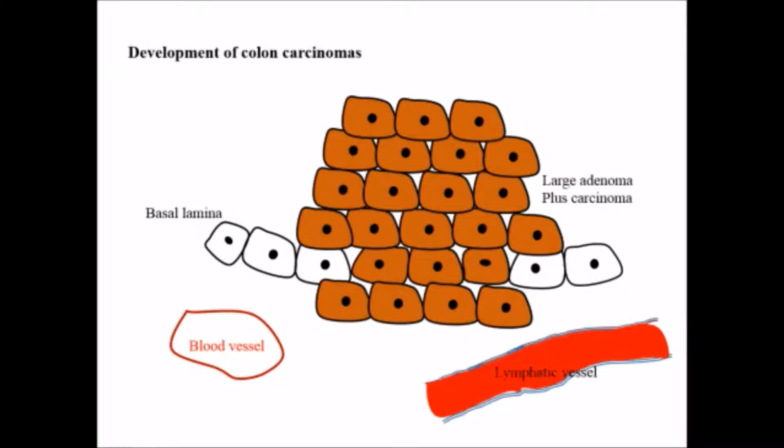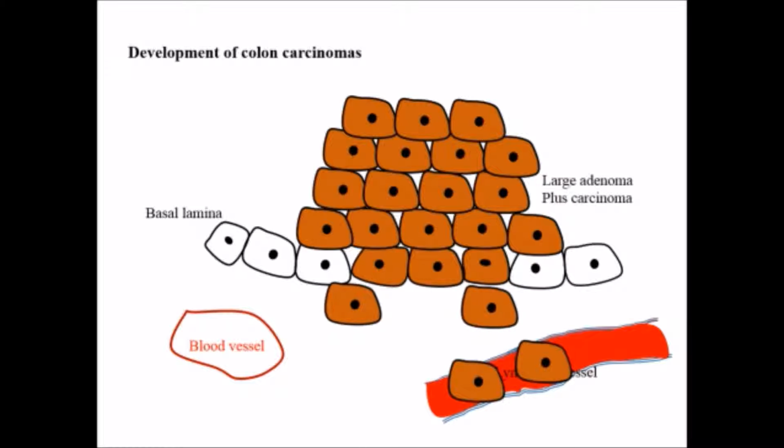Until this time it is benign, but when it migrates to the lymphatic vessels or the blood vessels to affect other parts of the body, then it becomes malignant. This is how the initiation of benign tumors can convert them into malignant ones.